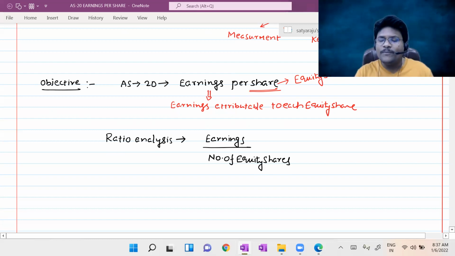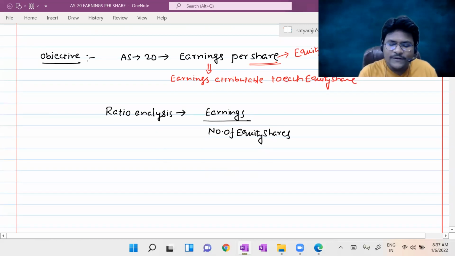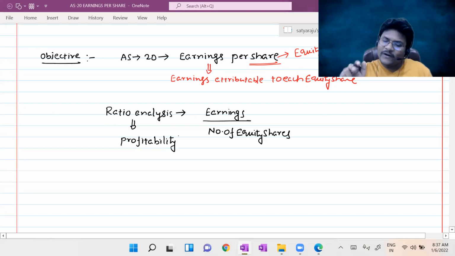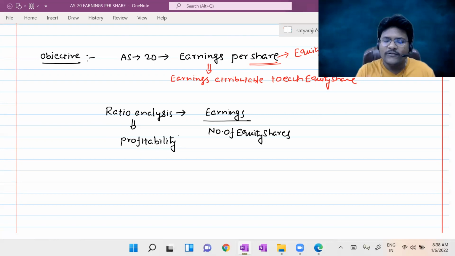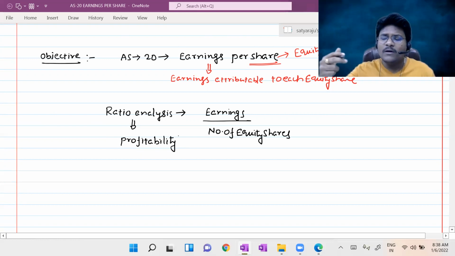Sir, which type of ratio is this? This ratio is termed a profitability ratio. In ratio analysis, so many ratios are there. Liquidity ratios are there. Long-term viability ratios are there.